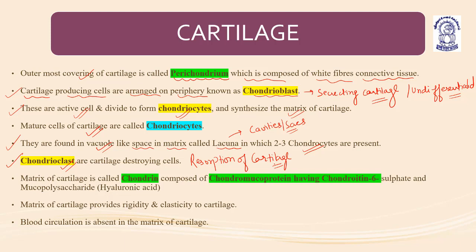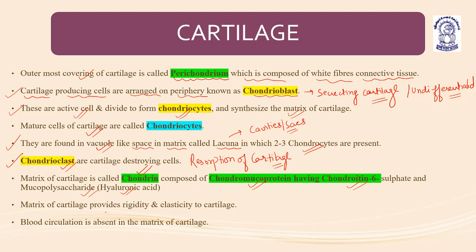The matrix of the cartilage is called chondrin. The matrix of the cartilage is known as what? Chondrin, which is composed of chondromucoprotein, having chondroitin 6-sulfate and the mucopolysaccharide hyaluronic acid.